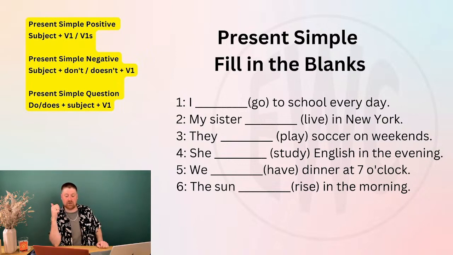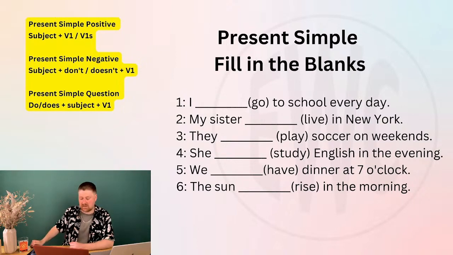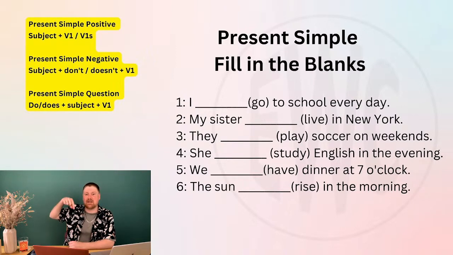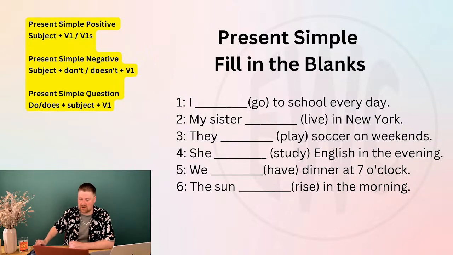Okay, so we've got 2, 3, 4, 5, and 6. We'll just fill in the blanks. You can say it into the chat or you can just write it down on your piece of paper. And remember, when you're doing these exercises, just turn me down so you don't hear my beautiful voice distracting you.